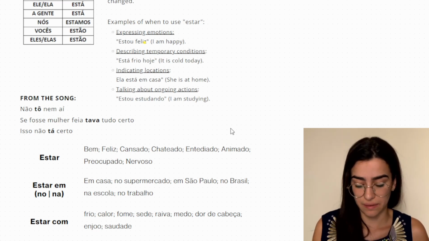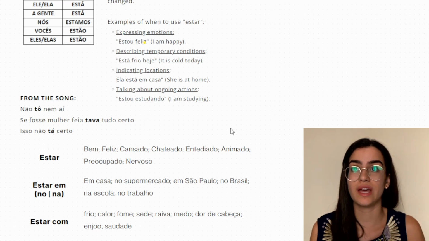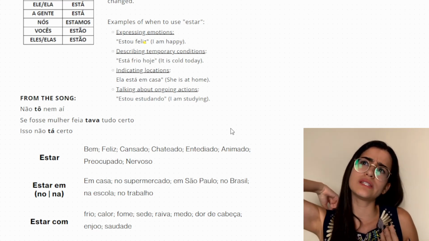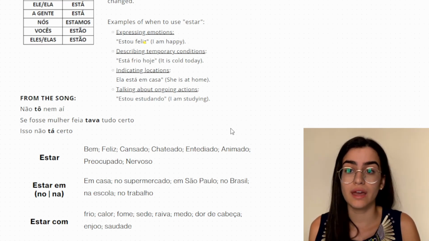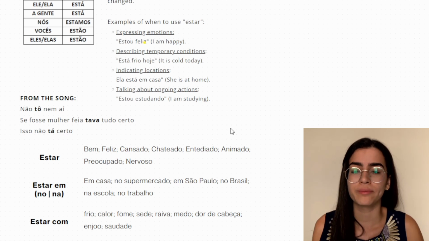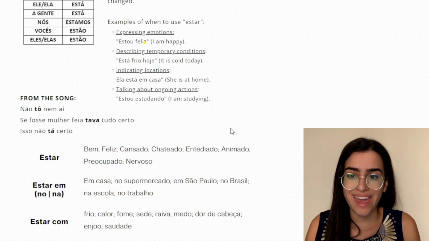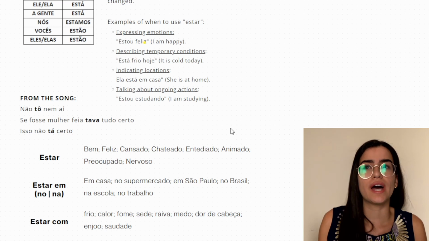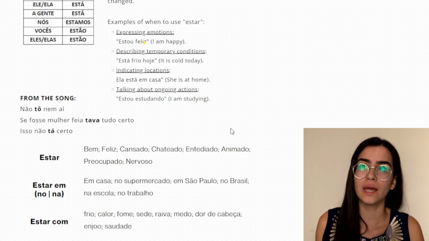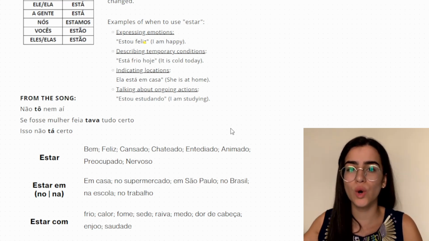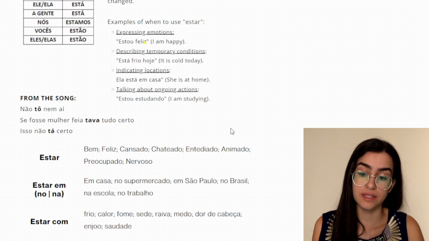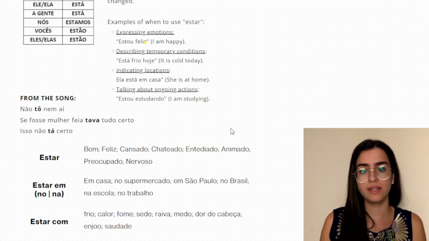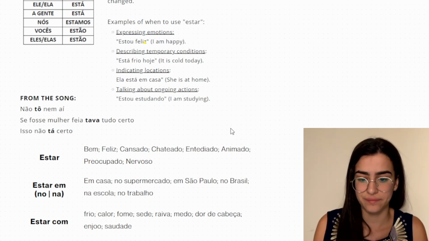But if you want to say like permanent conditions, if you want to ask someone, for example, oh, where is that store? Onde é aquela loja? For example, you use é. So, a loja é, the store is, naquela rua, on that street, okay? So, é, something permanent, okay? Something temporary, when you are at some place, you're gonna use estar, okay?